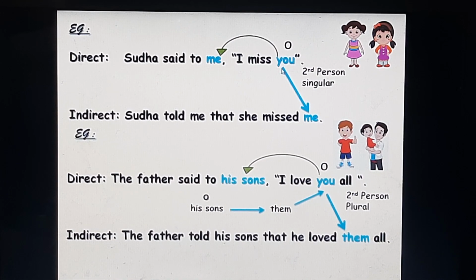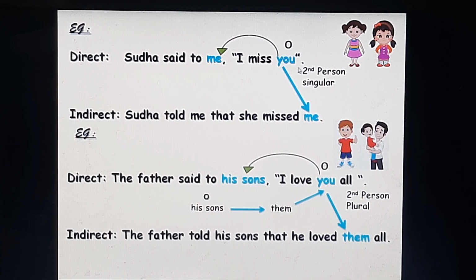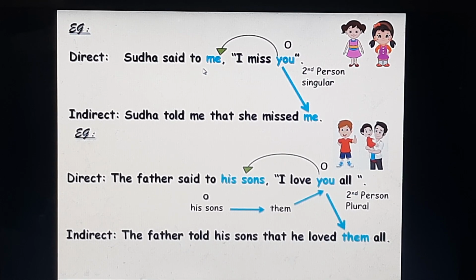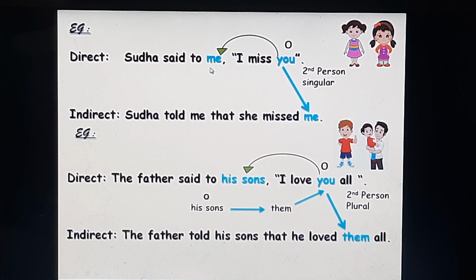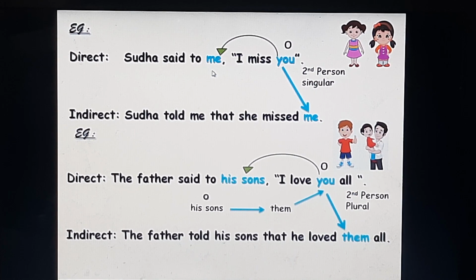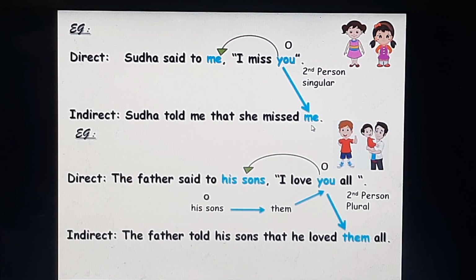Sudha said to me, "I miss you." Now, here the object you is in the second person. It refers to the object me in the reporting part. Now, look carefully. Me is in the first person singular objective pronoun. So, it is easy for us to change the objective pronoun you into the objective pronoun me, which is in the first person singular. So in the indirect speech, Sudha told me that she missed me.